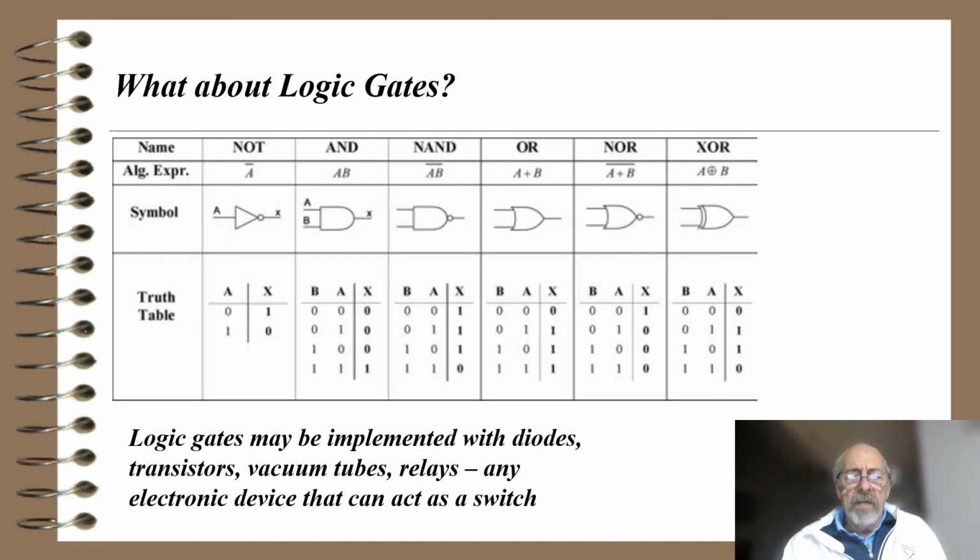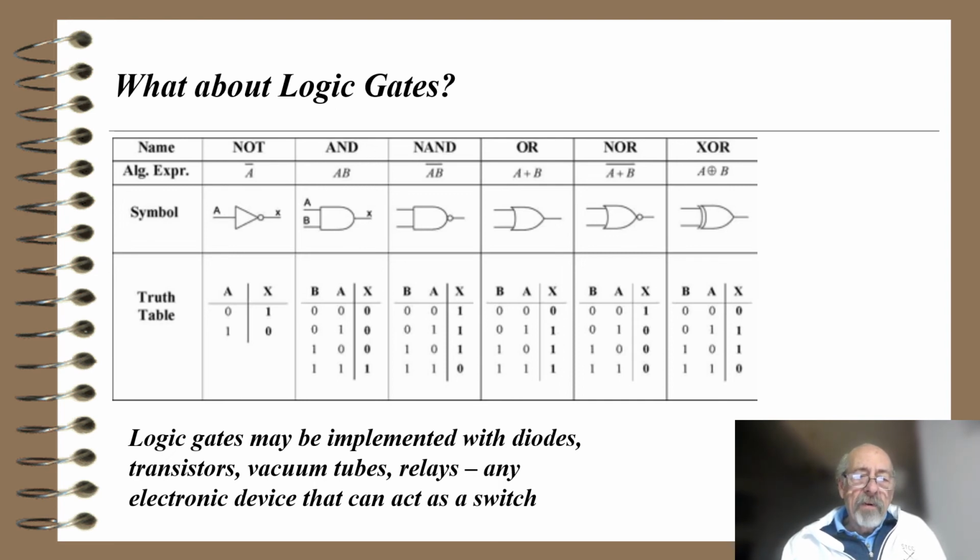What about logic gates? Well, this diagram here doesn't do justice to them, but it turns out that there are some common logic gates. The name here is NOT, or sometimes we call it an inverter, an AND gate, a NAND gate, an OR gate, a NOR gate, an exclusive OR gate. And their symbols are shown.